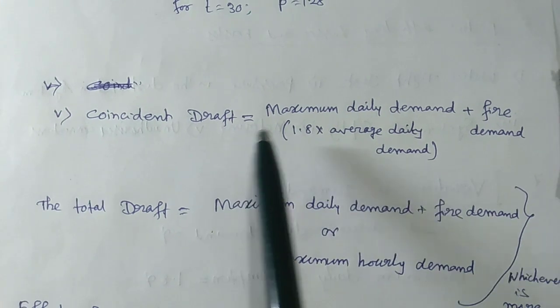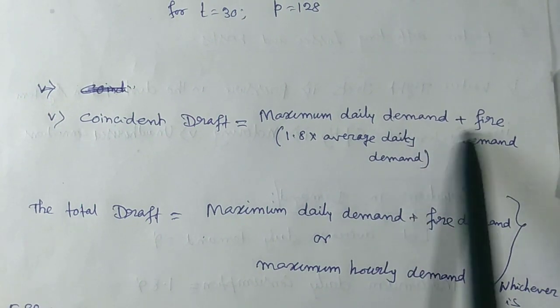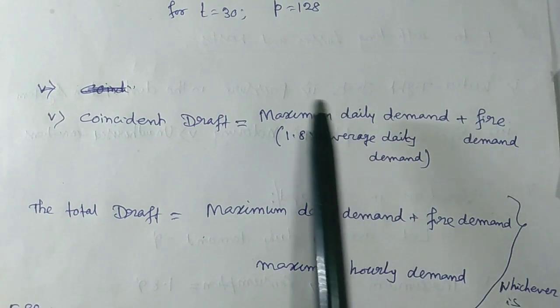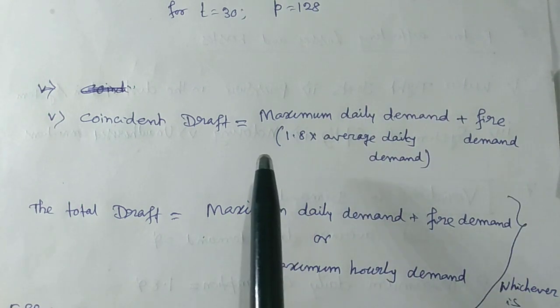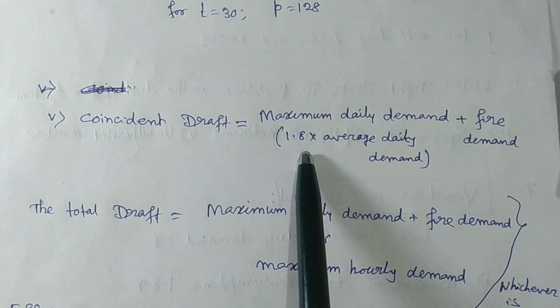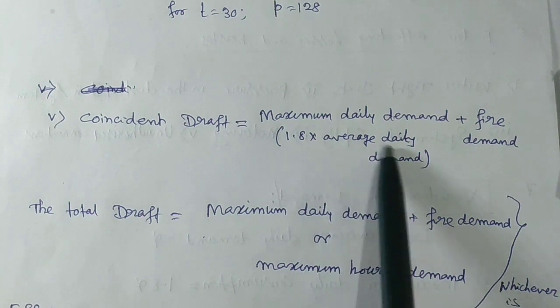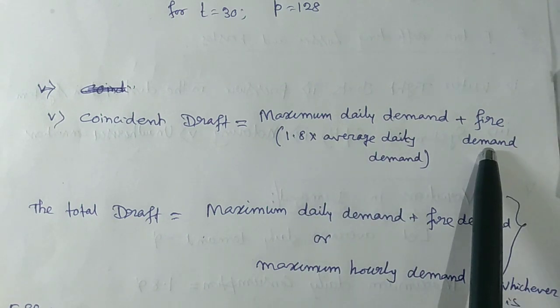What is coincident draft? It is maximum daily demand plus fire demand. That means the summation of maximum daily demand plus fire demand. In other language, 1.8 times the average daily demand plus fire demand.